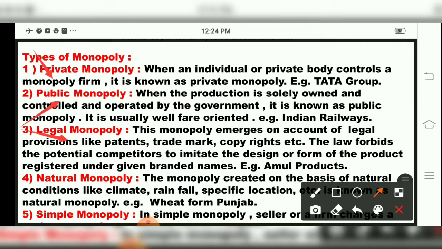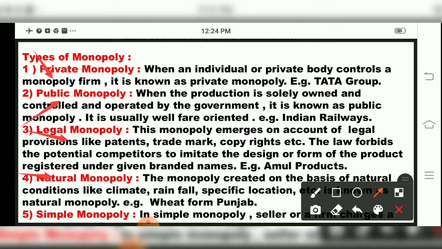The same goes for companies. The example they have given is Amul products. Amul has many products: cheese, butter, milk, lassi. But if this company's same name or same brand is used, or a carbon copy is made, then strict action will be taken by the company. That is called legal monopoly.